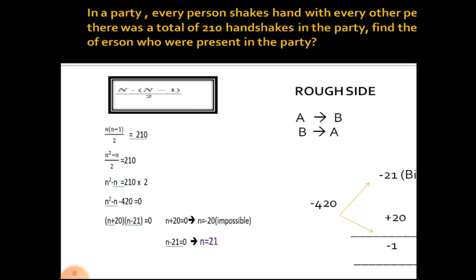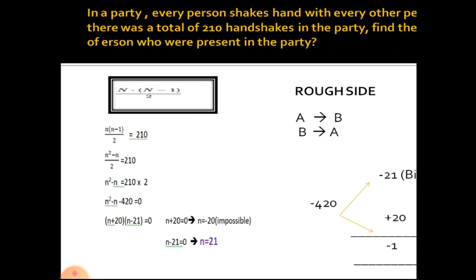Next problem. In a party, every person shakes hands with each other person. There are totally 210 handshakes in a party. Find the number of persons. Here it is not given how many persons were present in the party. So we don't have how many persons. Total handshakes are given. So from this formula we can find n also. So what is the formula? n into n minus 1 by 2 equal to 210.